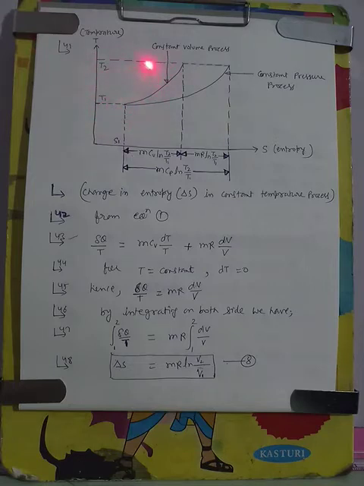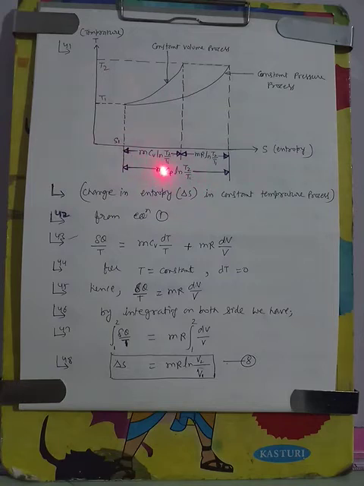So in constant volume process, the change in entropy will be, here I am showing on the x-axis, the entropy axis, from here to here, this is the change in entropy, that is mCv log T2 by T1. And for constant pressure process, change in entropy is from here to here, that is mCp log T2 by T1. And mCp log T2 by T1 is equal to mCv log T2 by T1 plus mR log T2 by T1.